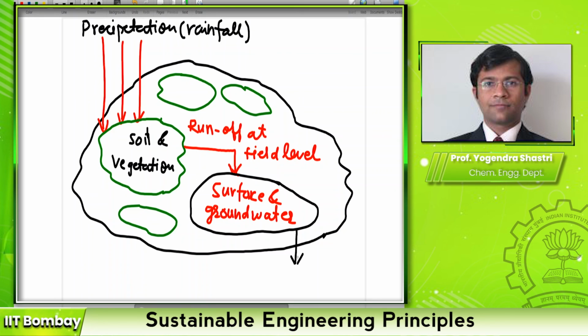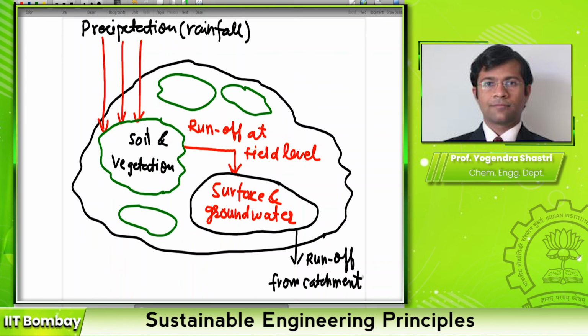So this particular water that is finally going out of the catchment area is known as runoff from catchment. So this is water that is going somewhere else, and a typical example of this is a river.